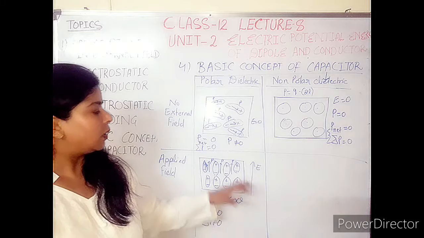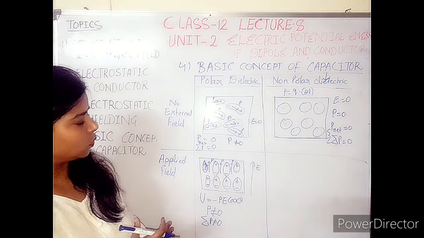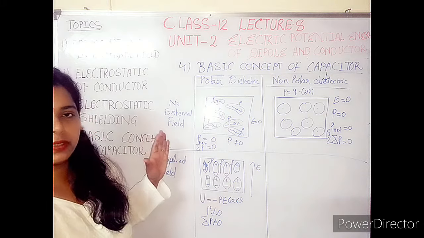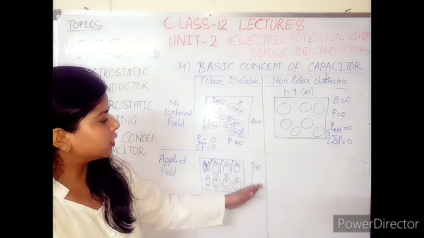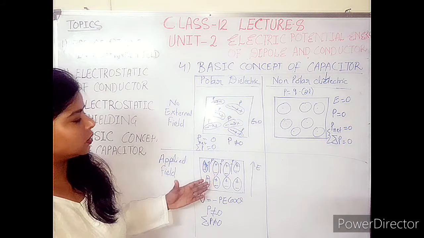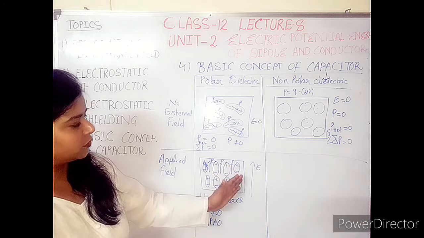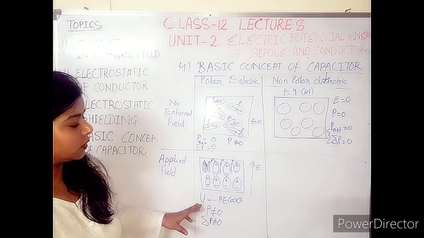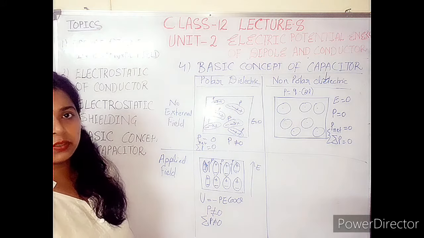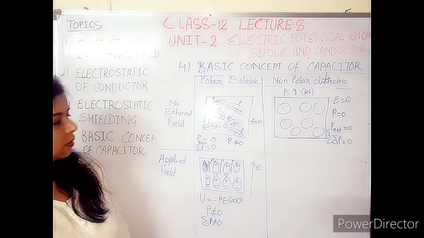The electric field applies a force to rotate the dipole in the direction of the applied field. That is the work of the electric field over the dielectric, so that the dipole moment can align in the direction of the electric field and get stability. This is the case of stability: theta should be 0 between P and E. This is the condition here.